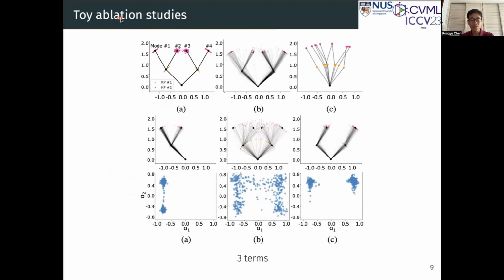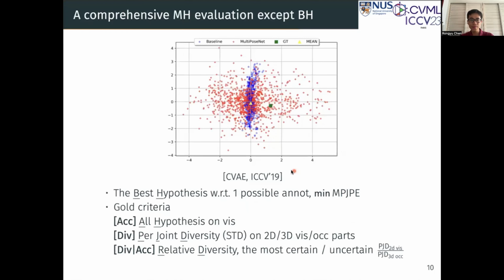To show the effects of the 3 terms, we conducted toy ablation studies. In the first column, without entropy, the model missed 2 modes. In the second column, without the reconstruction, the modes become diffuse. In the third column, when changed to different priors, the learned modes become different.